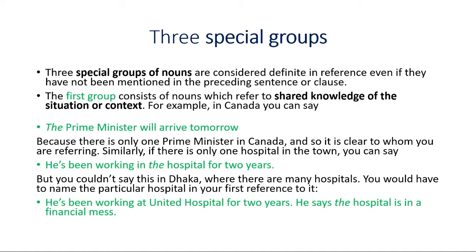So if you and your friend are talking about the Prime Minister, you both share the knowledge that the Prime Minister must be singular, so that means particular, isn't it? So you do not need to use the indefinite article before him. You cannot say a Prime Minister will arrive tomorrow, because it will be the Prime Minister, as he is always definite. Similarly, if there is only one hospital in the town, you can say he's been working in the hospital for 2 years. There is only one hospital, so it's definite already, so you can say the hospital.